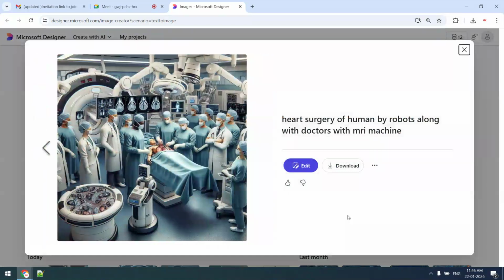Robot is there, human is there. Now robotic surgery is going on an actual human, on a human body rather than on a robotic body. Okay, so we can refine it. And one more part is also there.